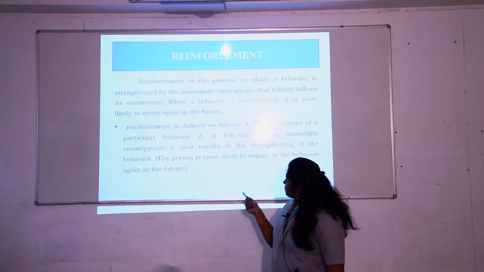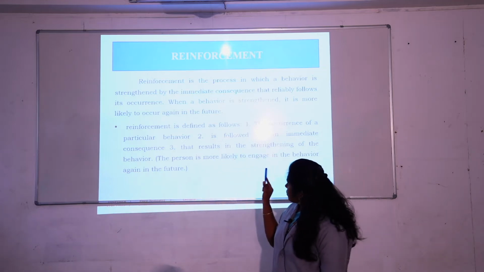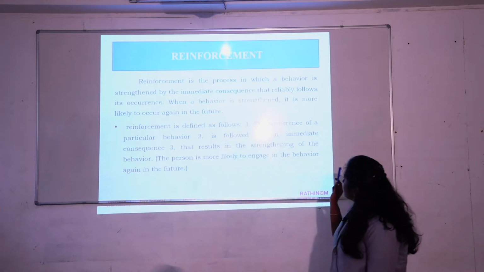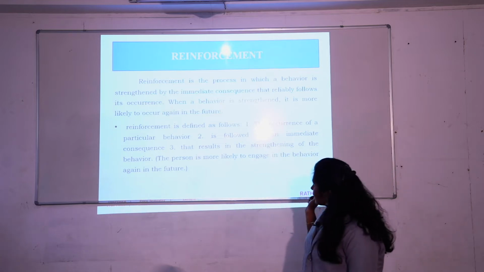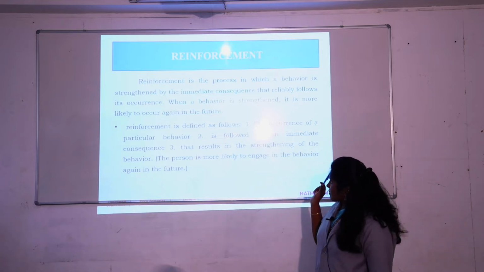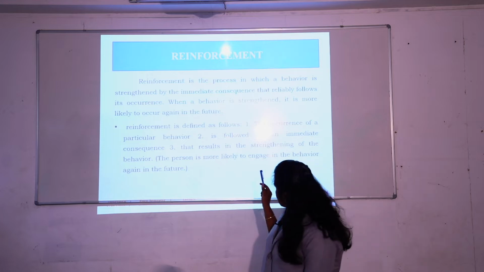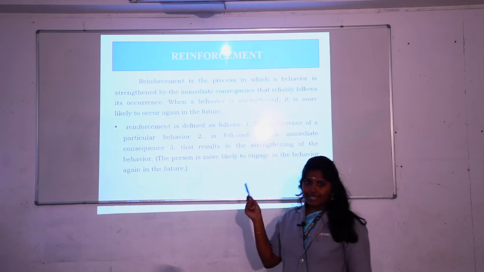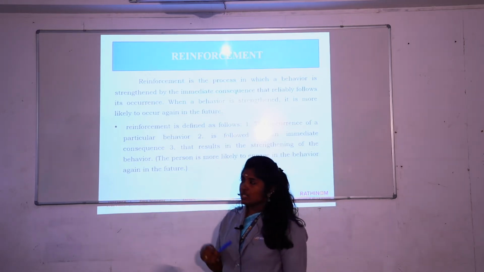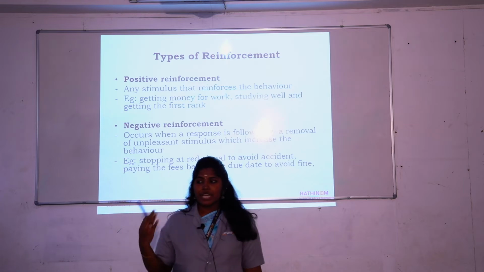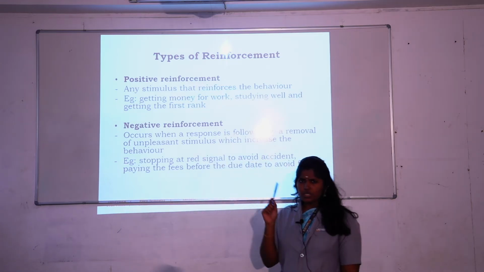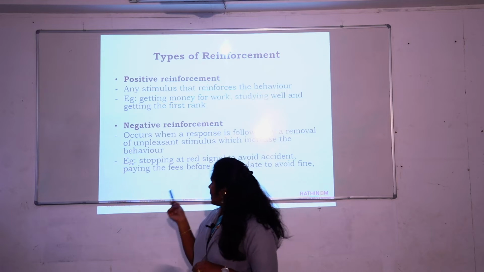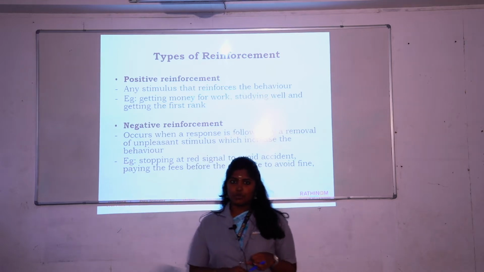Okay. In the other case, reinforcement is also defined as follows: the occurrence of a particular behavior is followed by an immediate consequence, and that results in strengthening the behavior. So the person is more likely to engage in the behavior again and again in the future. Okay. So this is reinforcement. Next to that, we will see the types of reinforcement. Two types will be there: positive reinforcement and negative reinforcement.